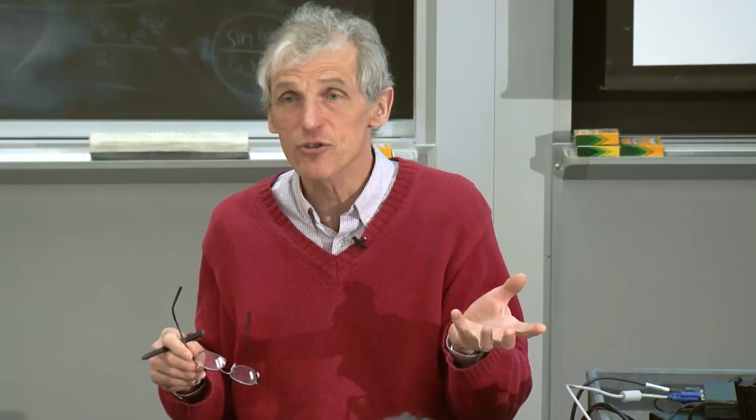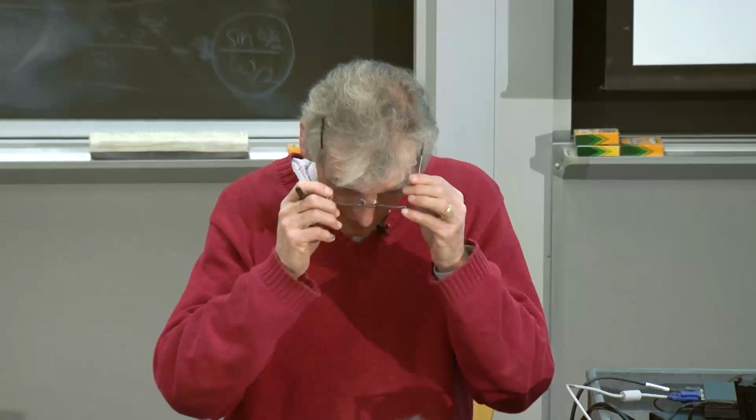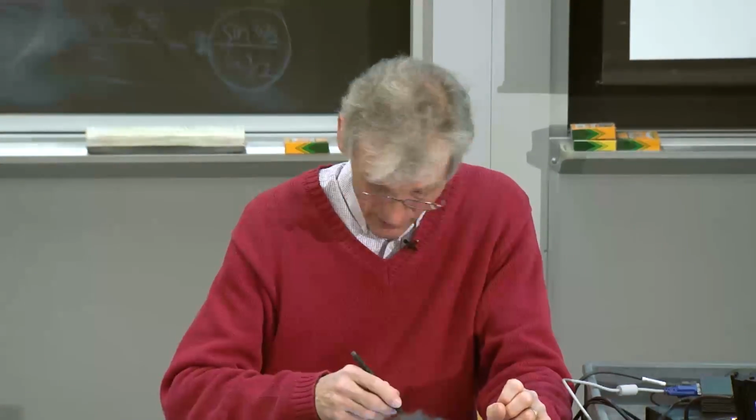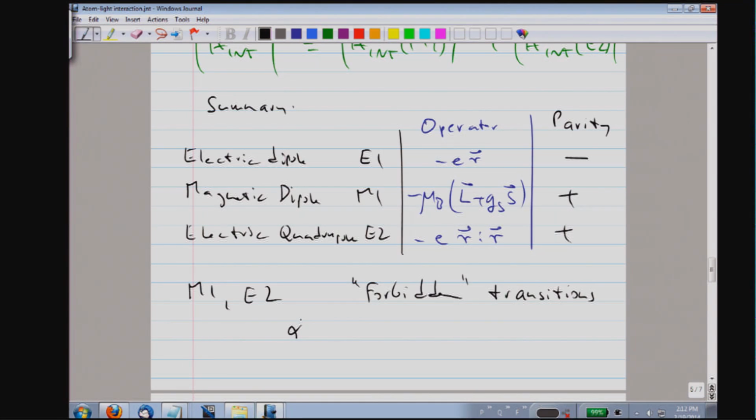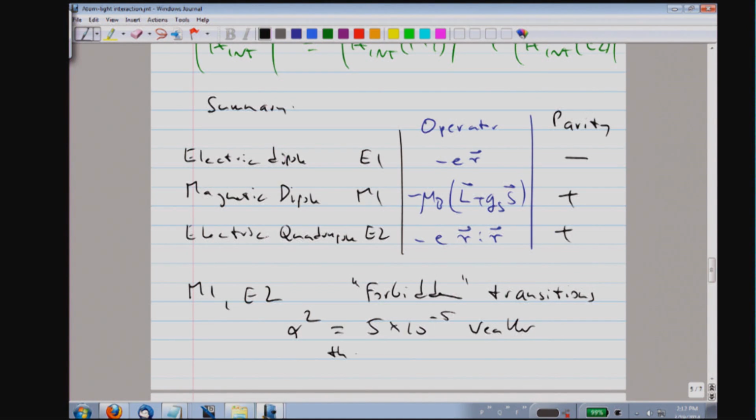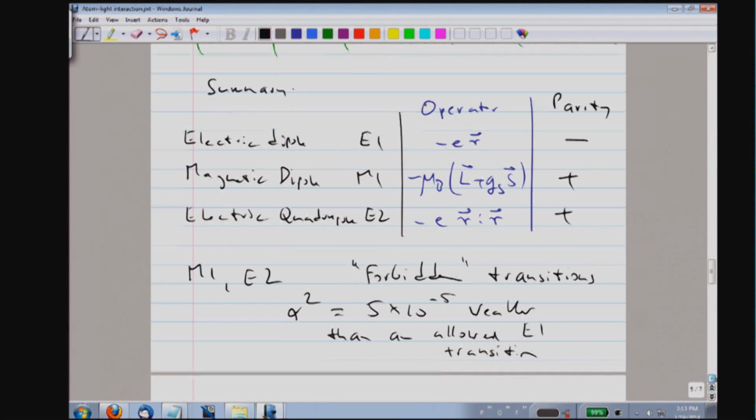And a lot of narrow transitions which are relevant for atomic clocks are highly forbidden transitions. The strength of them, which usually scales with the square of the matrix element, is on the order of 5 times 10 to the minus 5. So those transitions are 4 or 5 orders of magnitude weaker than an allowed E1 transition. So that's what they are.